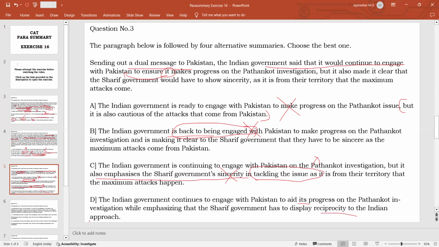So India is sincere and cooperating with Pakistan. So Pakistan also has to be sincere and cooperative with India. That is the meaning. So this is why option D is a good summary. This is the only correct summary. All others can be eliminated because of obvious inconsistencies or contradictions.